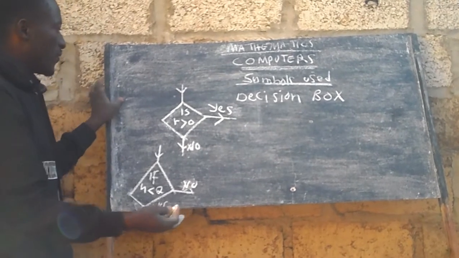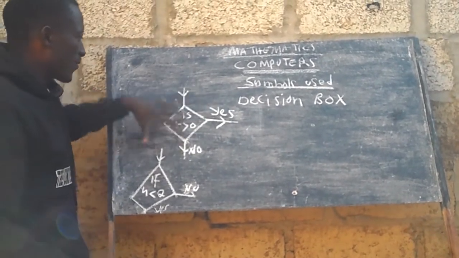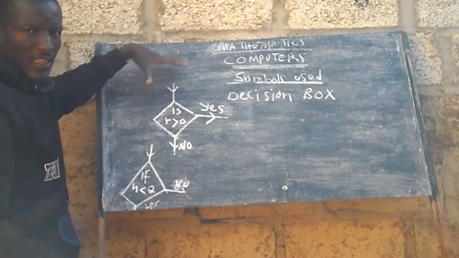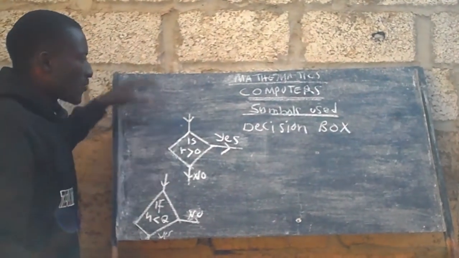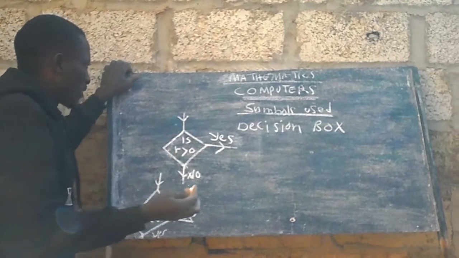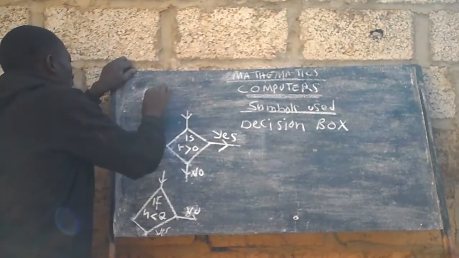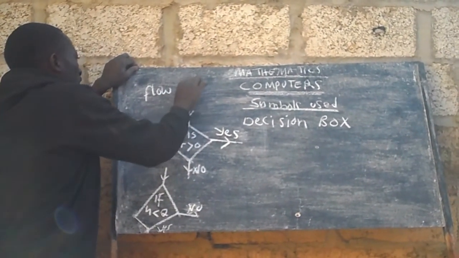Okay, so if this is a flow chart, remember, a flow chart deals with the flow of symbols. Then we are writing a pseudocode. Okay, so if this is the flow chart, I have the flow chart.